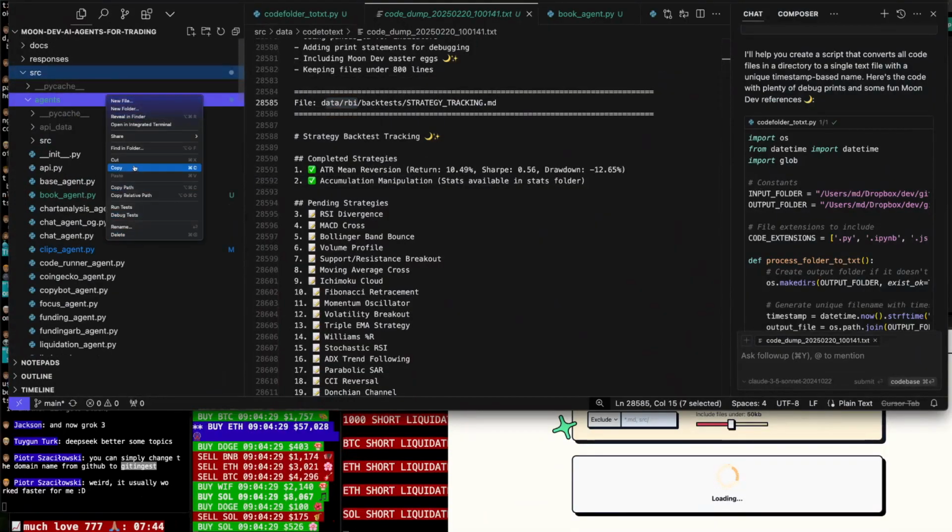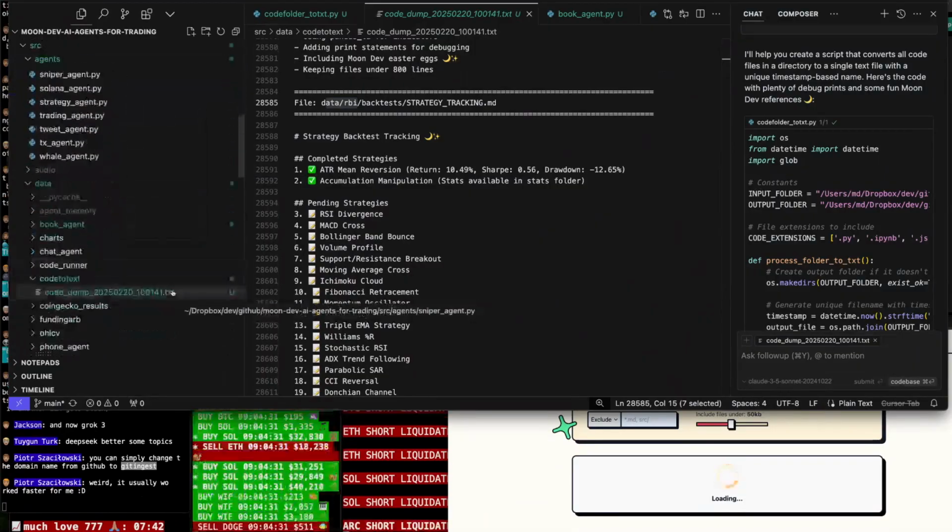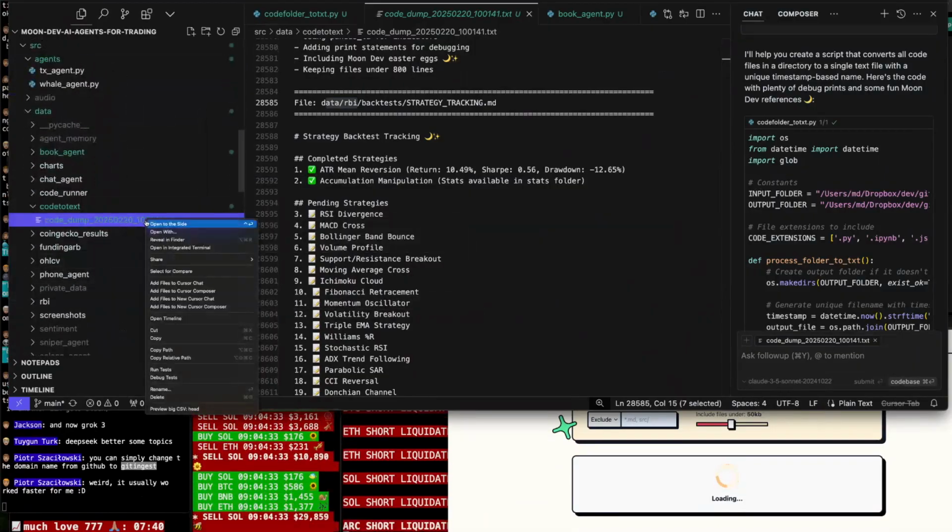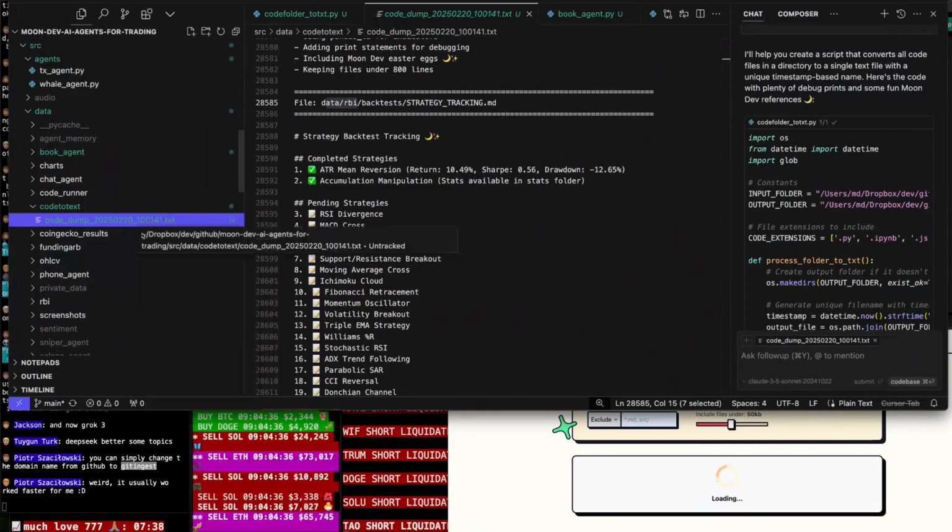So let's try this again. Copy path. I put too much in. That was probably more than 1,000,000 tokens. So let's try another code dump here.